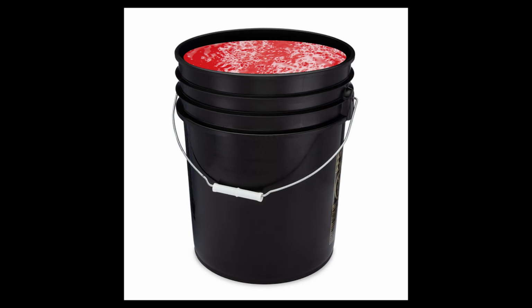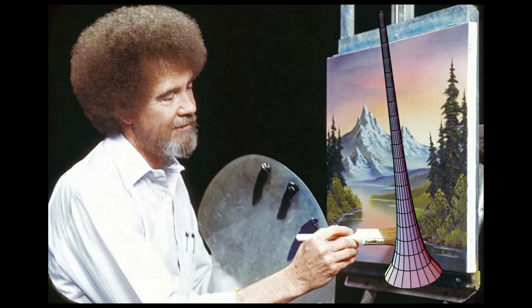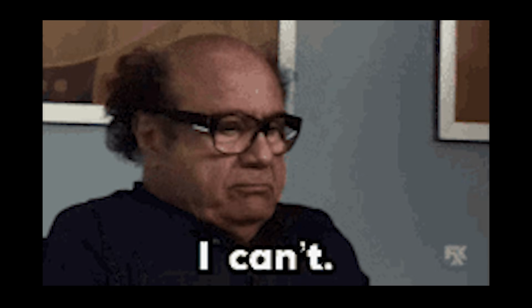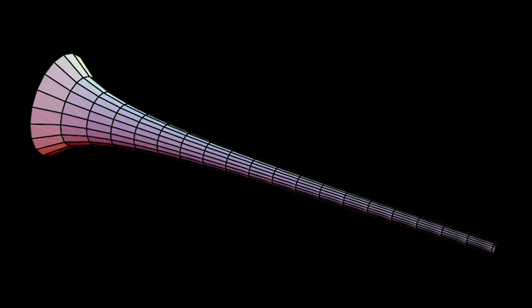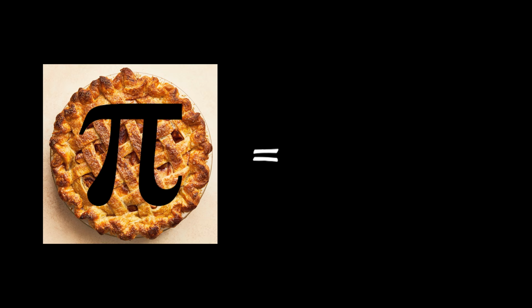Wow! That means if we got that same bucket of paint and tried to paint the outer layer of the horn, we would not be able to. Now how does this prove that pi is equal to infinity? If we poked an infinite amount of tiny holes on the horn so the paint inside the horn could seep out onto the surface and cover it, we would theoretically cover the whole horn, but the surface area is infinite. So therefore, pi is equal to infinity.